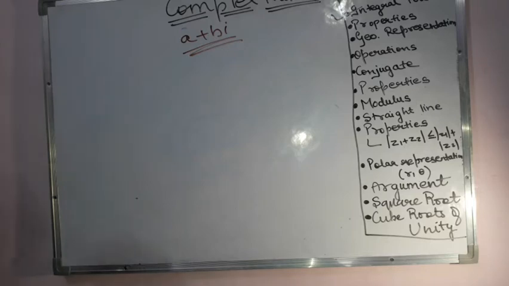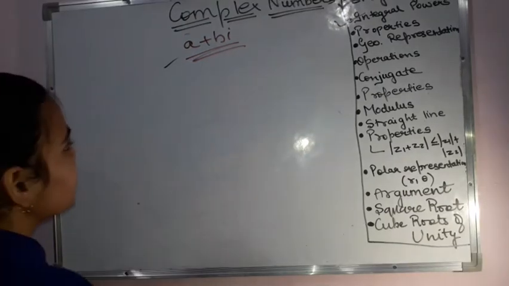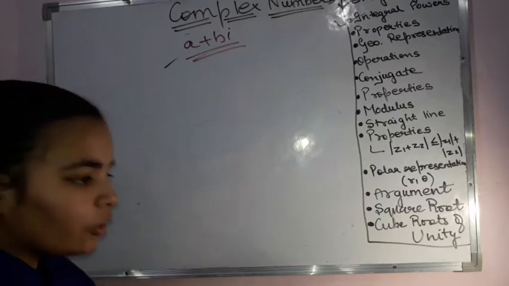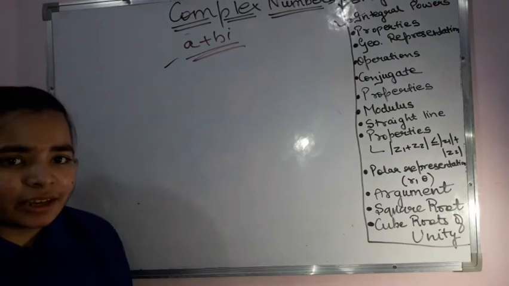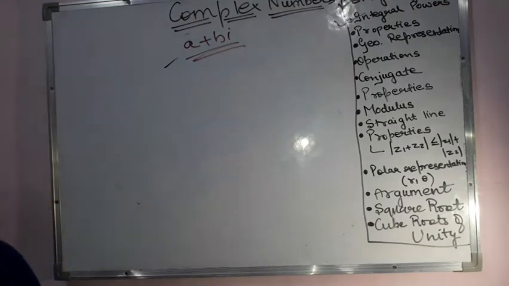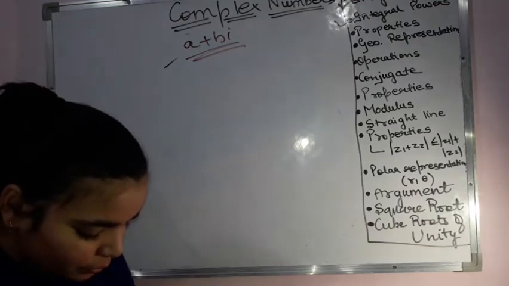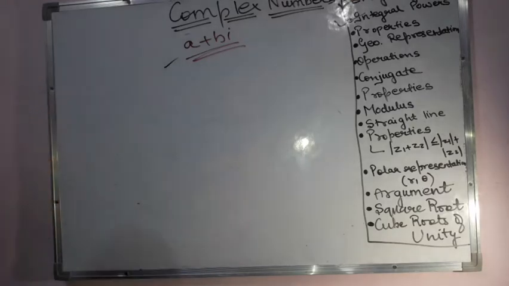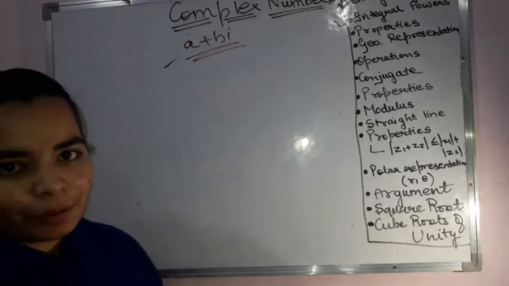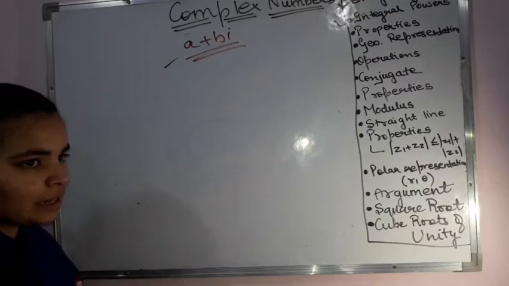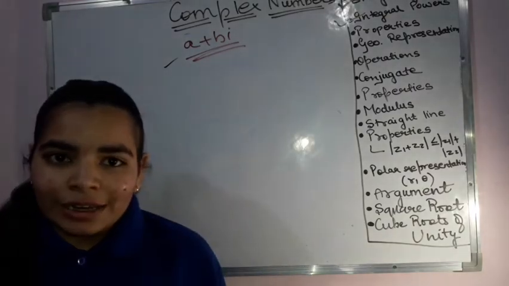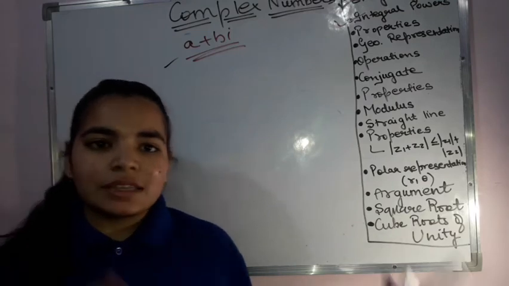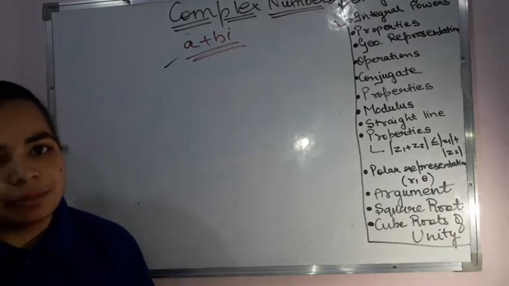Now our second property is that the real part cannot become equal to the imaginary part until and unless both the real part and the imaginary part are equal to 0. This is the second property. And the third property is that two complex numbers are said to be equal only and only if the real parts of both of them are equal and also the imaginary parts are equal.